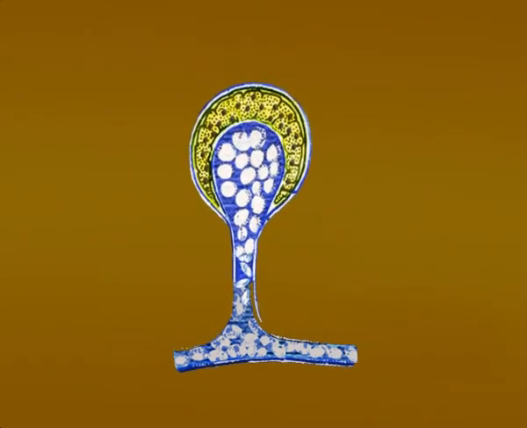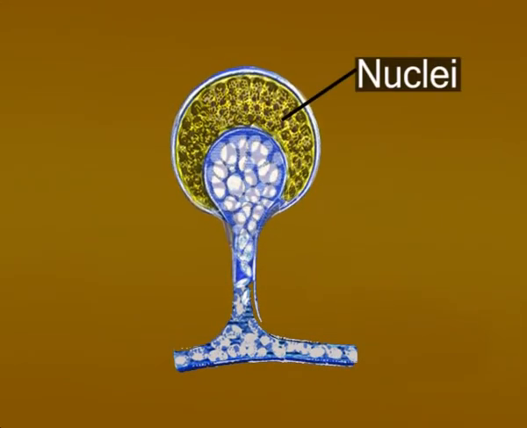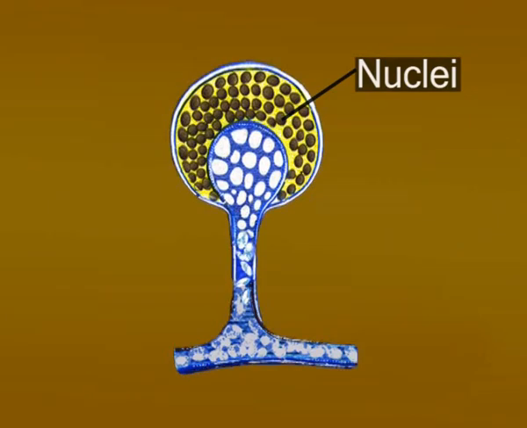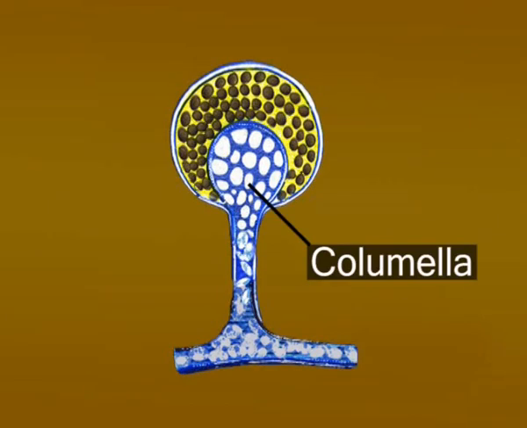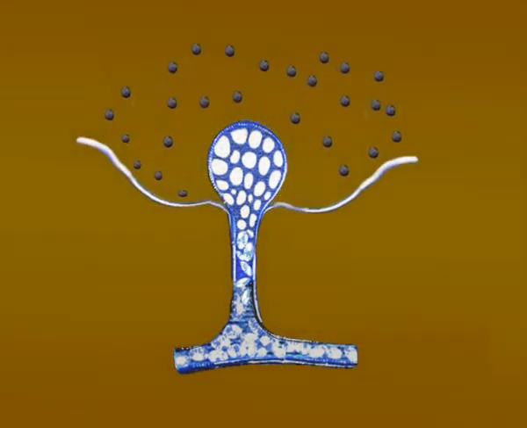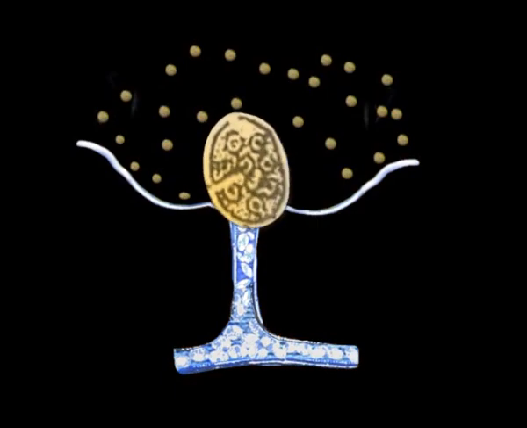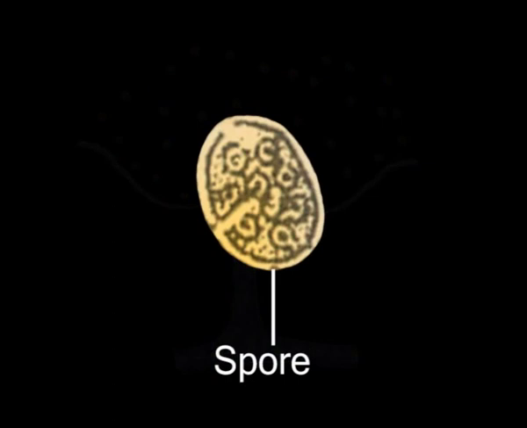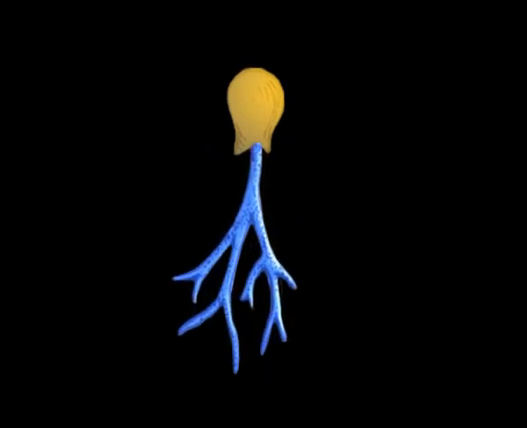The sporangium is filled with haploid nuclei and cytoplasm. The columella forms, separating the sporangium from the sporangiophore. Each nucleus with cytoplasm forms a haploid spore with a tough resistant wall. The spores are wind dispersed. The spores germinate, forming a new haploid mycelium if conditions are suitable.